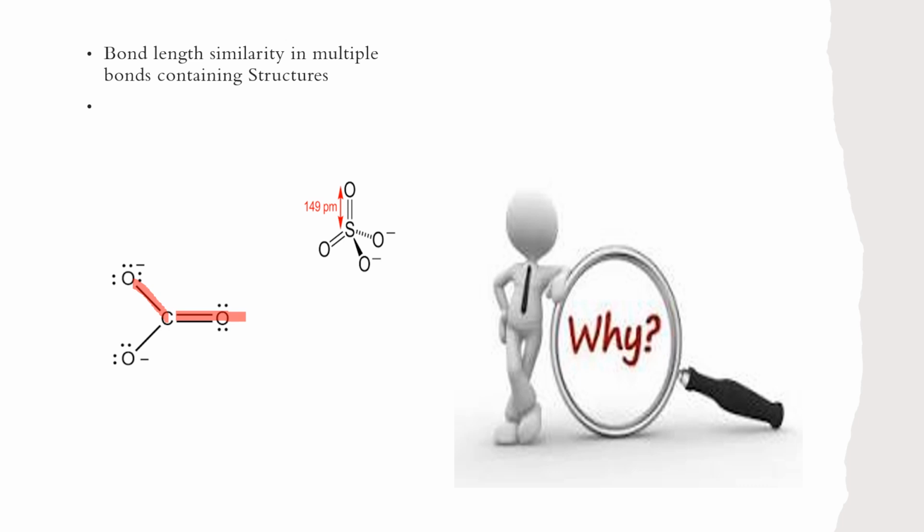bond. So we can conclude that there are several structures with multiple bonds, like the sulfate ion, where we can directly see a sulfur-oxygen double bond as well as a sulfur-oxygen single bond. But still, when we do any kind of spectroscopy on these molecules, we find that there is only a single bond length present. So this question arising leads us to conclude that we have to understand this new concept.